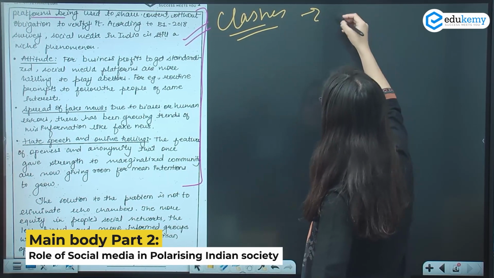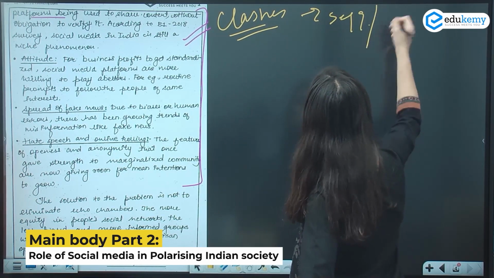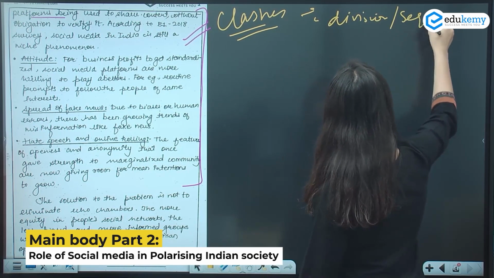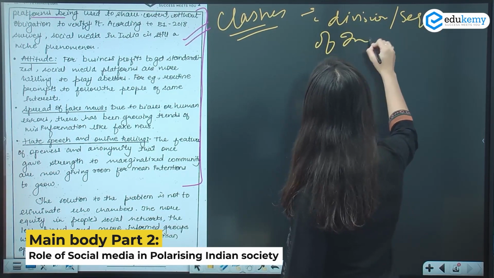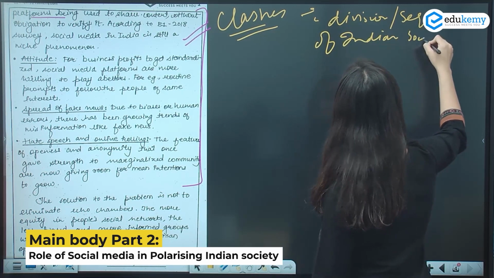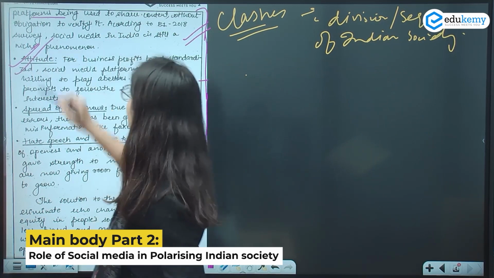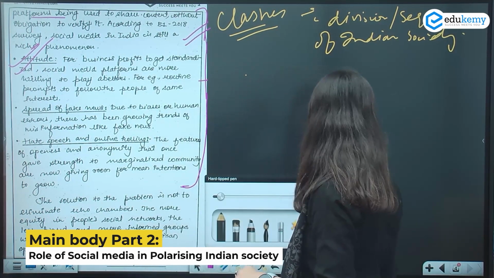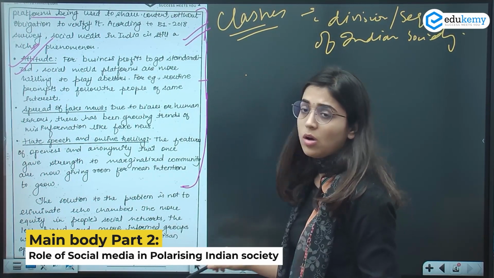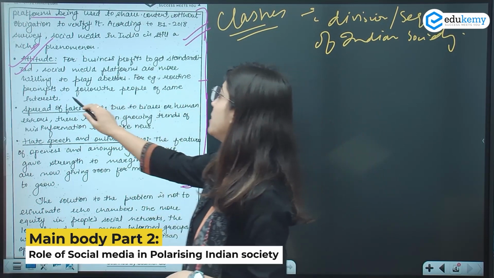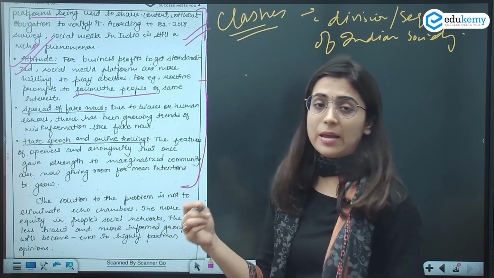It results in what, segregation or division, we can say, or segregation of Indian society. Okay, now next is attitude. So how attitude? Because what happens is, for business profit, what they will do, you will get standardized or routine prompts to follow people of the same interest.